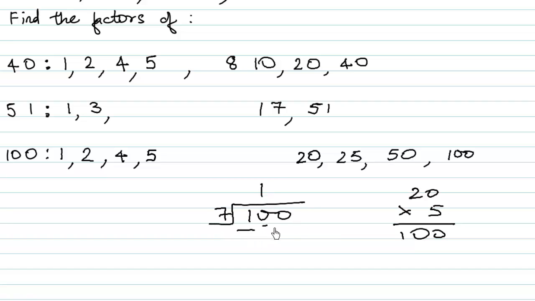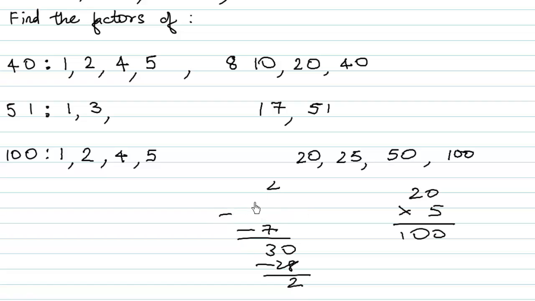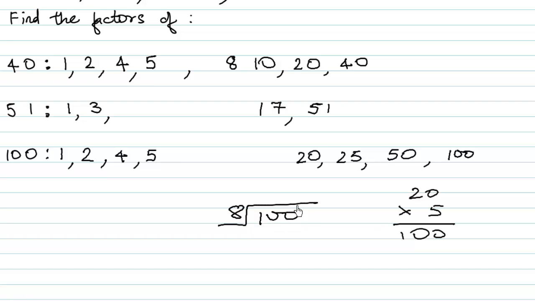7 ones are 7 and 7 2s are 14, 7 3s are 21, 7 4s are 28. You would not get a remainder of 0. So it is not divisible by 7. So 7 is not a factor of 100. Then what about 8? Let's divide it. 100 divided by 8. So 8 ones are 8 and 8 2s are 16. No. So it is not divisible by 8 also.